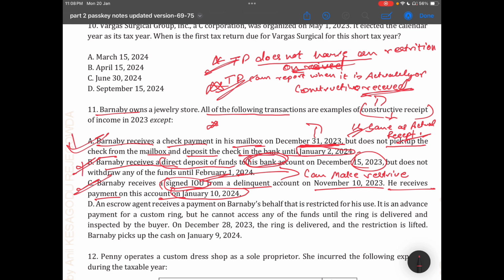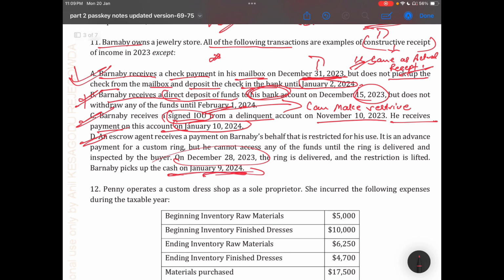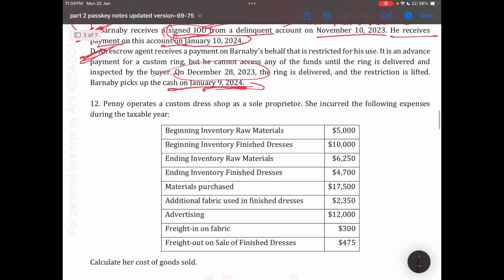Okay, not A, not B, and not C. D is similar, a constructive receipt. He received on December and cash payment on 9th of January, so it's also a constructive receipt. So the correct answer is D. Means C, sorry, C is not a constructive receipt. Okay.